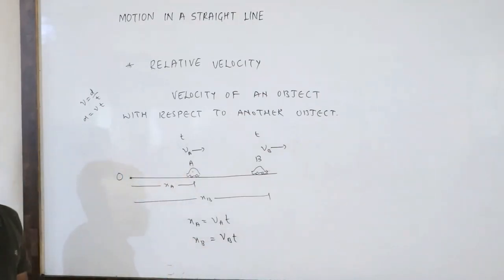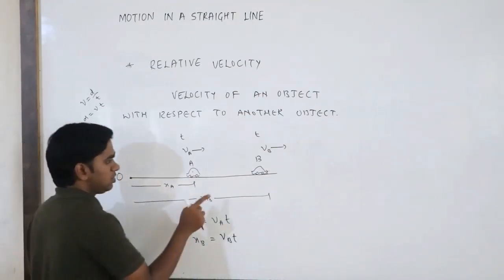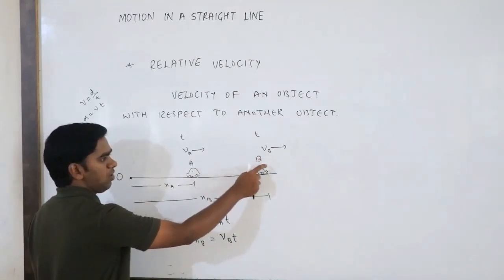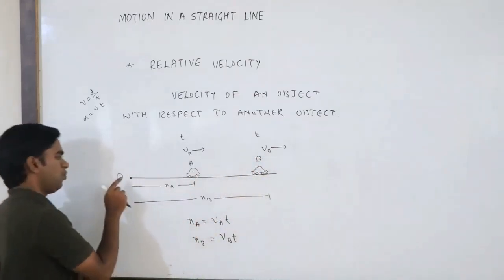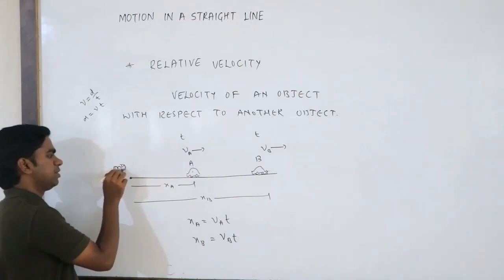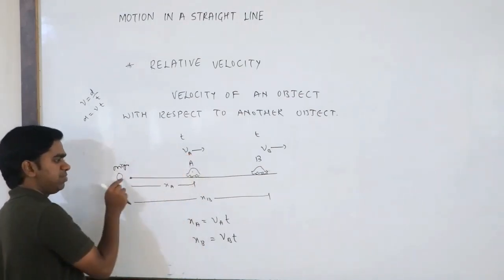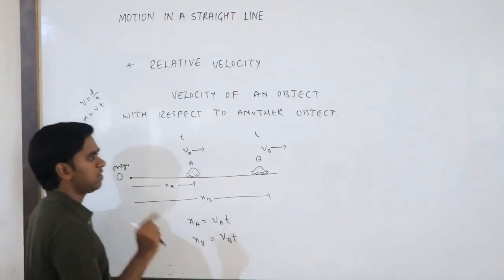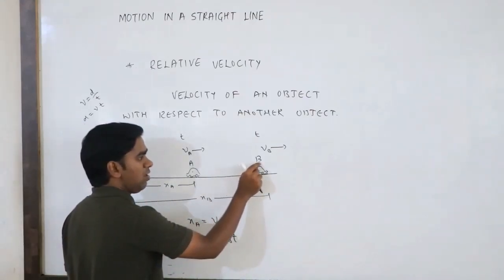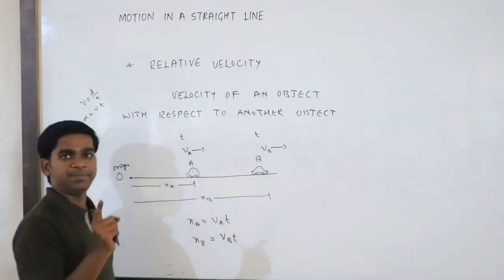Here VB is the velocity of vehicle B with respect to the origin, and VA is the velocity with respect to the origin. Now what I want is the velocity of B with respect to A.